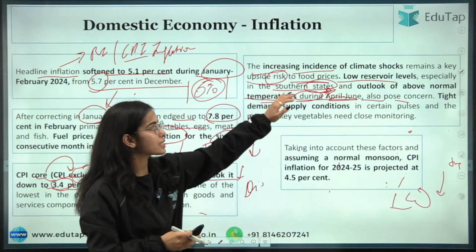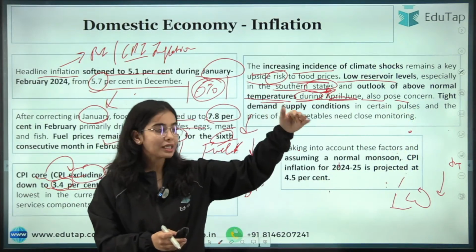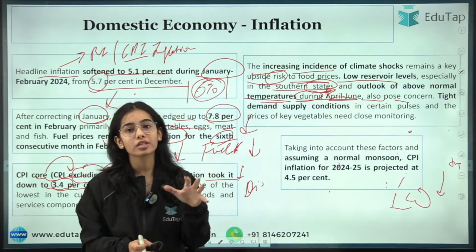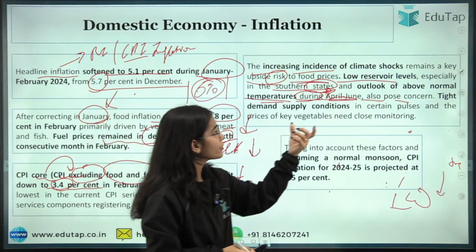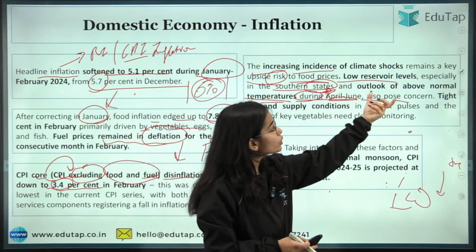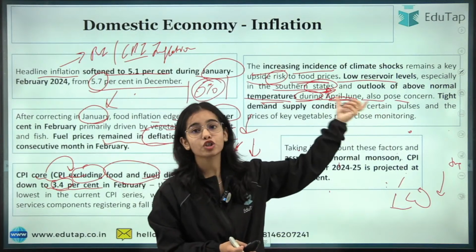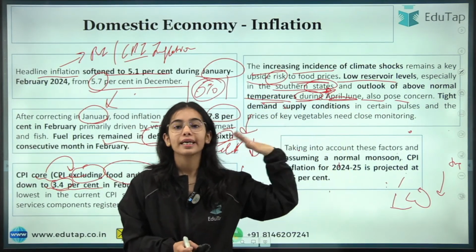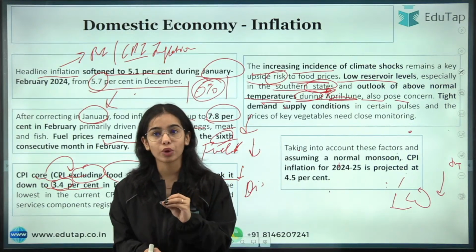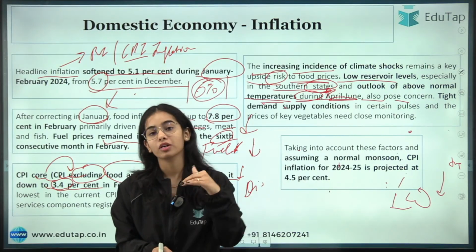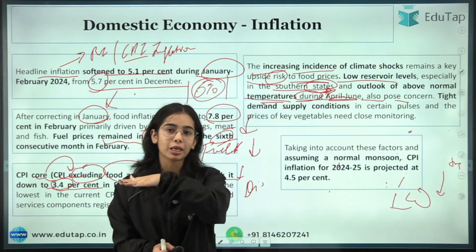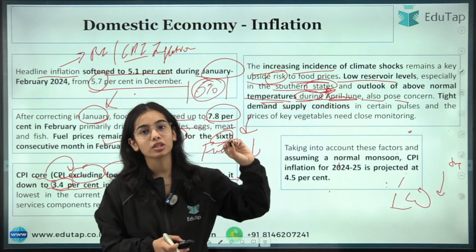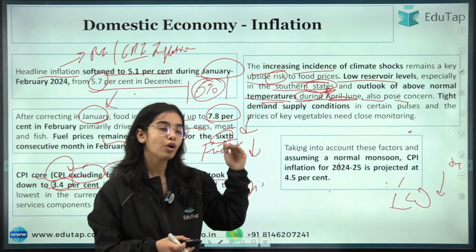In the southern states of our country, the reservoir levels are decreasing. There are low reservoir levels in the southern states especially, and the outlook of above normal temperature. The temperature is also rising, and it is the expectation that in the coming months the temperature is going to be above the normal temperature, so that will be posing a concern on the crop.